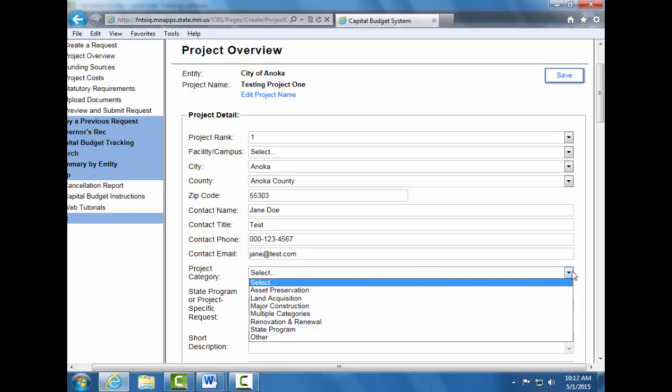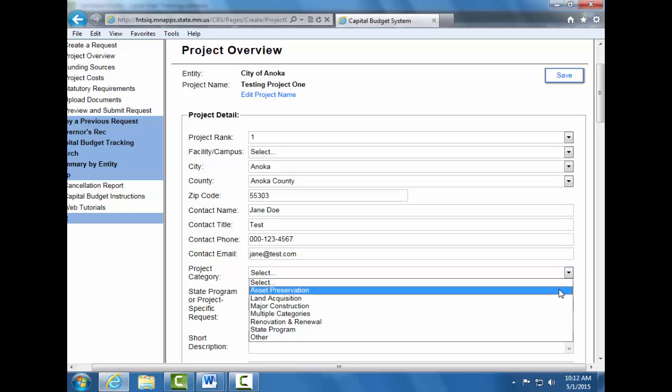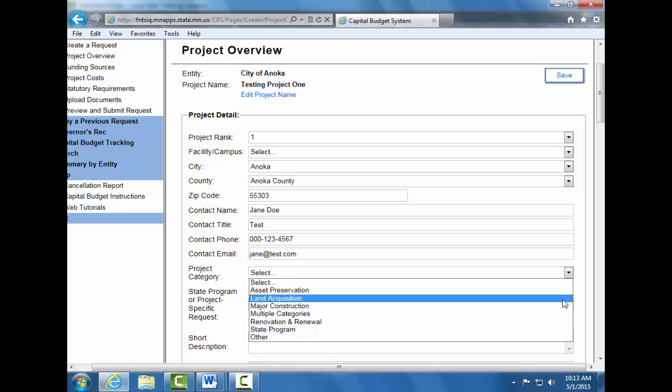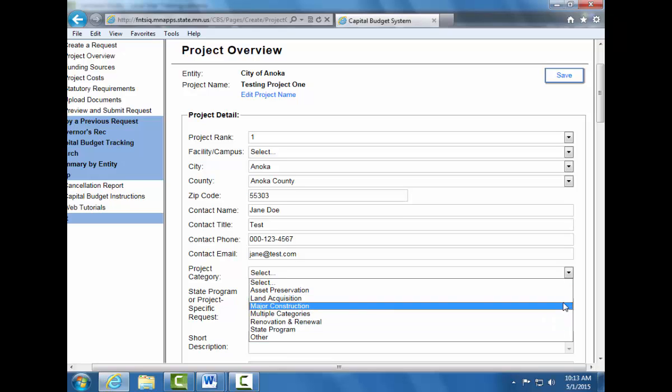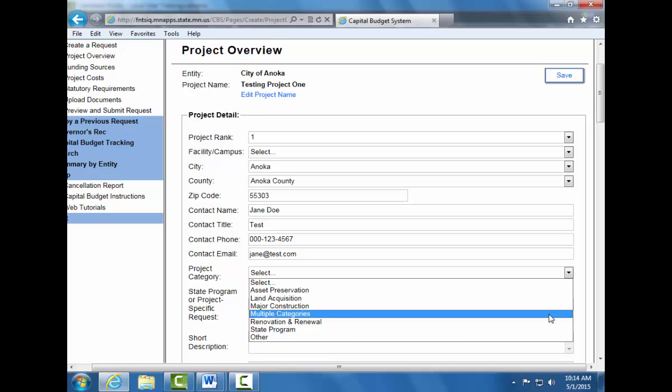Select the category from the drop-down menu that describes your request. Asset preservation is defined in Statute 16B 307. The land acquisition option applies to the use of funds to acquire land, easements, options, or land with buildings or other improvements. Please note that the purchase of options, while they may correctly be included on the project cost form, are not a bondable expense and must be paid from general cash fund. Major construction projects are defined in Statute 16B 335, Subdivision 1. Use the multiple categories project category if the project fits in more than one of these other categories.